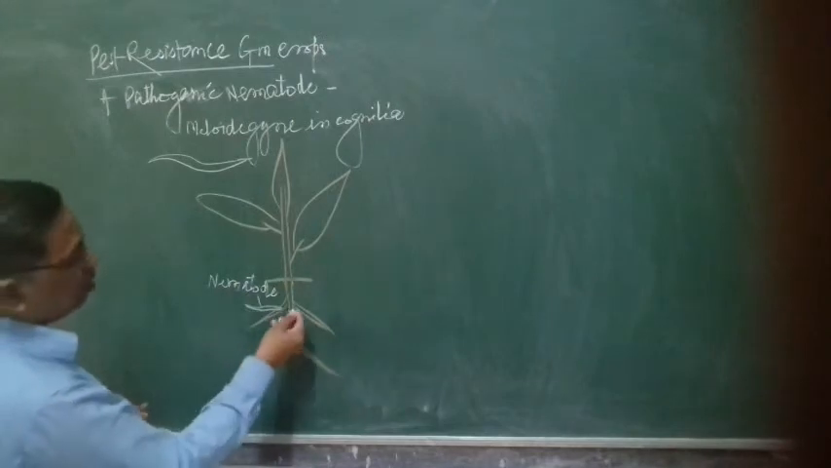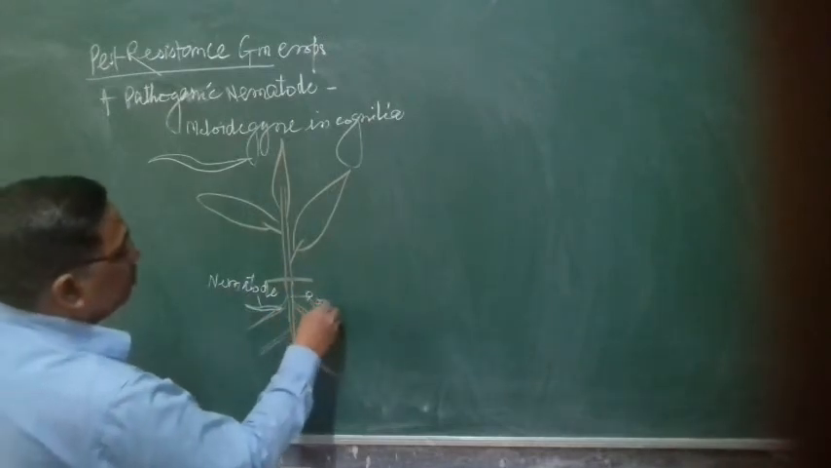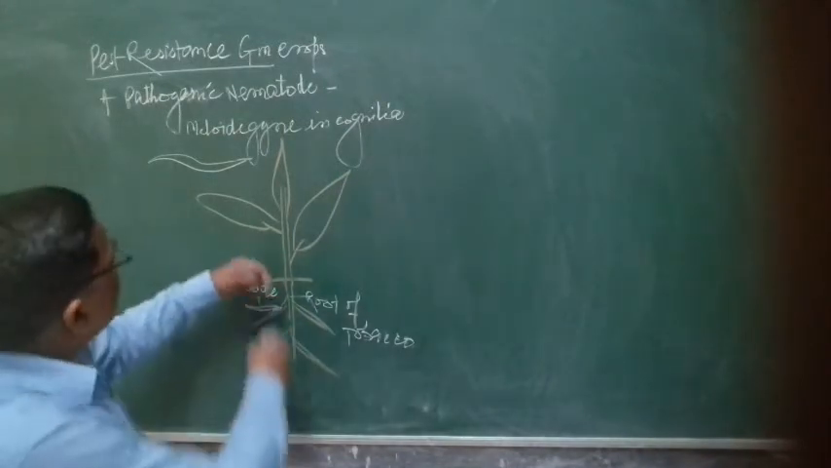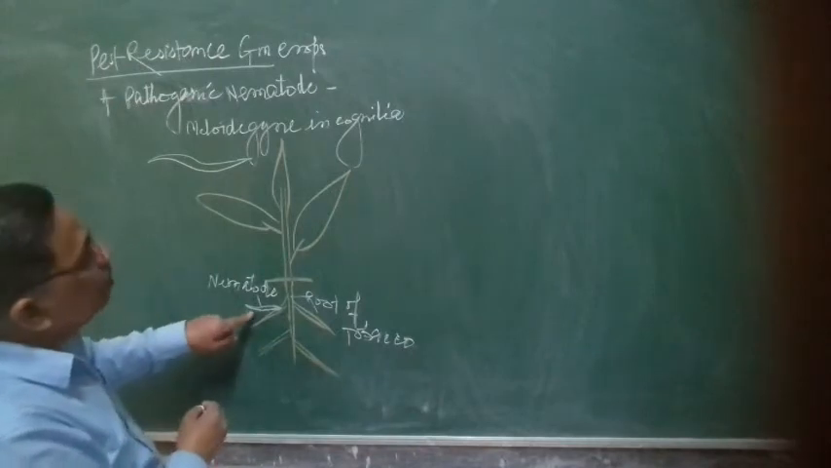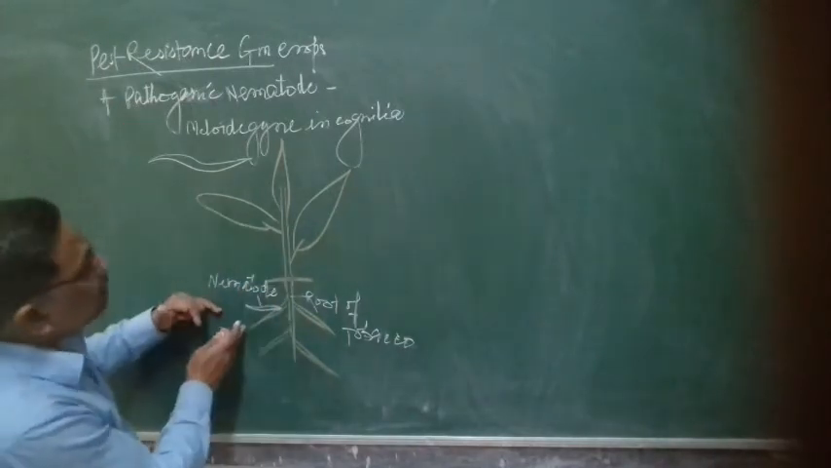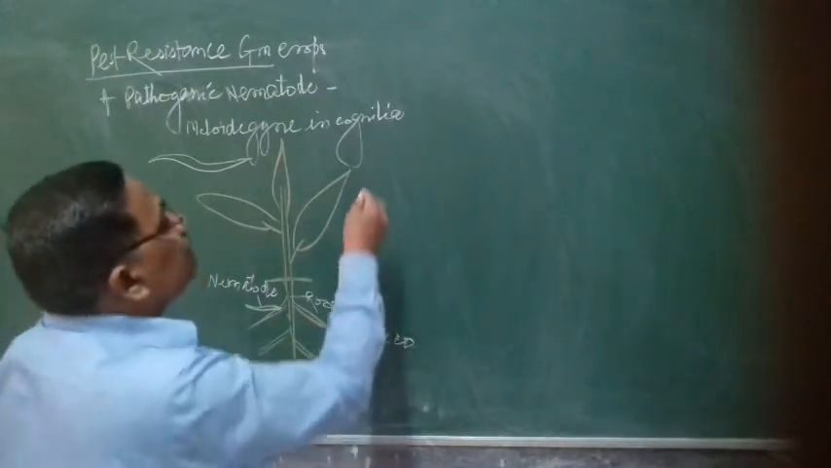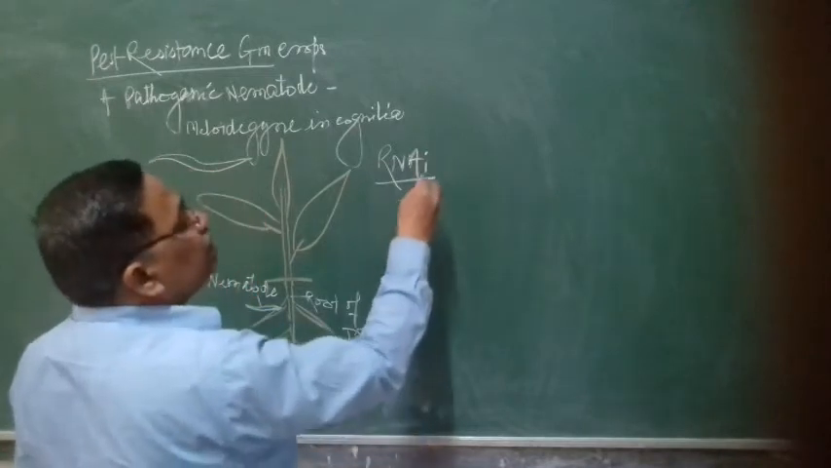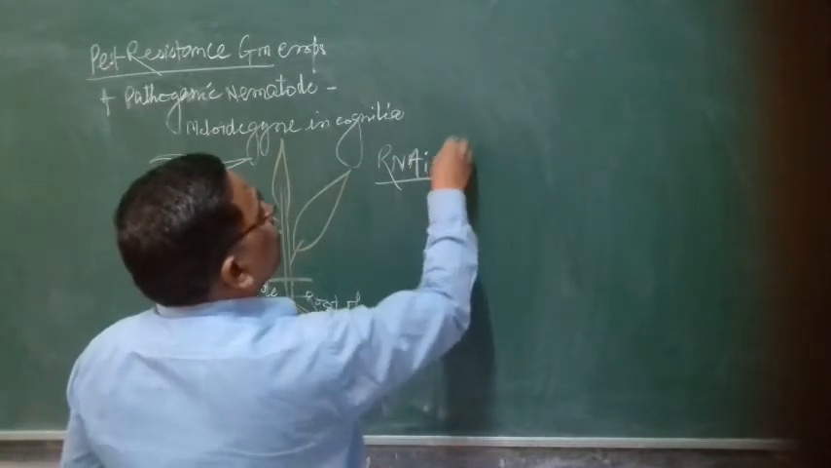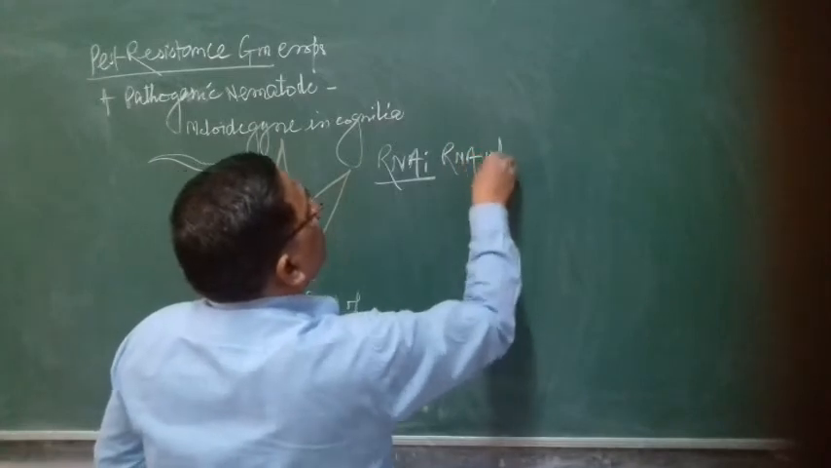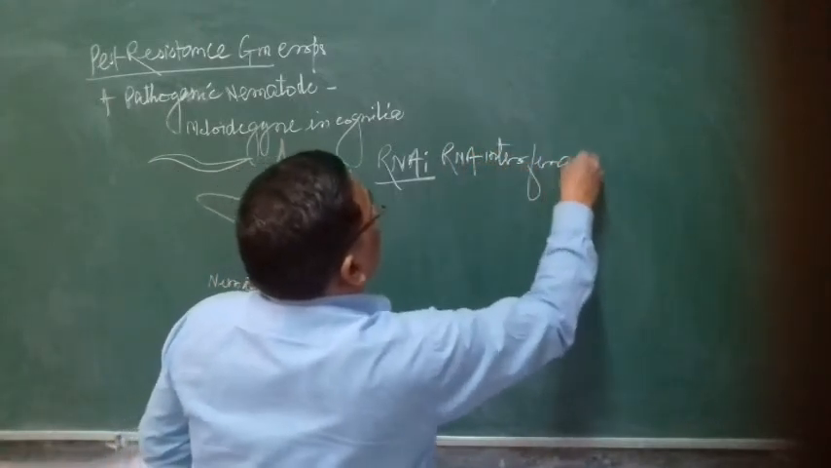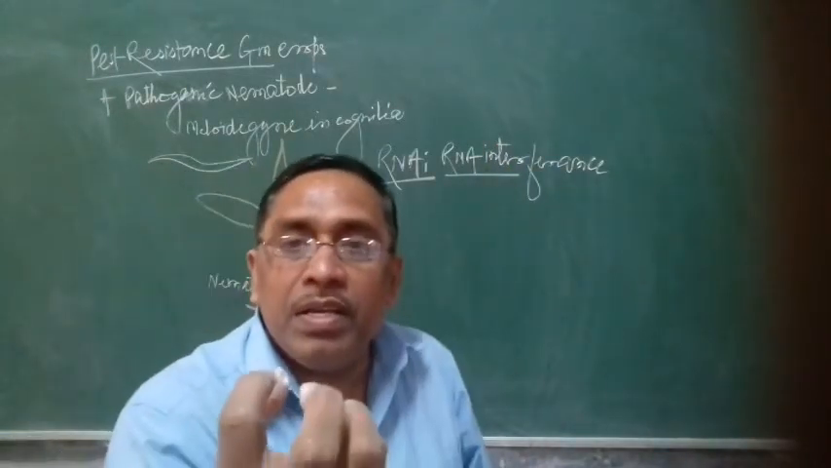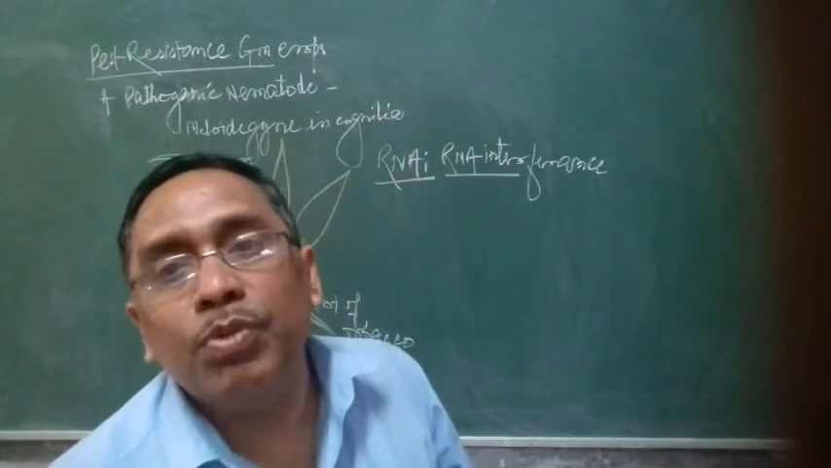Nematode, and this is the root of tobacco crop. This attacks to suck the cell sap of root and damage the crop. This crop can be protected by one novel strategy that is called RNAi. RNAi means RNA interference. RNA interference means interfering the mRNA from synthesis of protein.